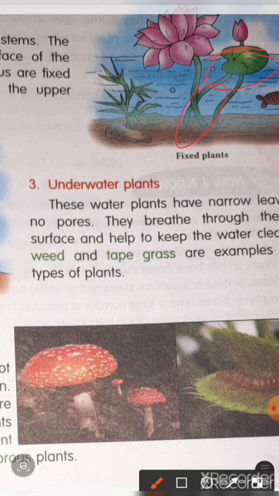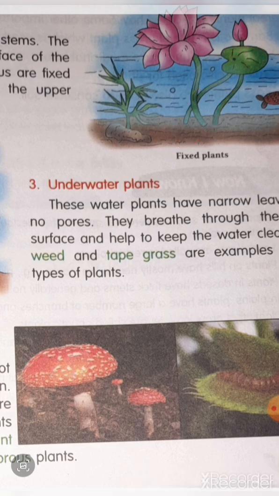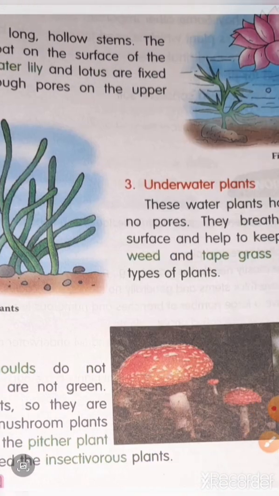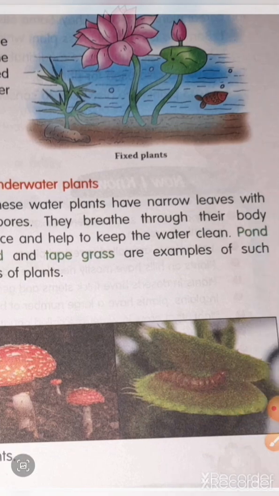Some plants like water lily and lotus are fixed plants. Children, they breathe through pores on the upper surface of the leaves. So these plants are called fixed plants.